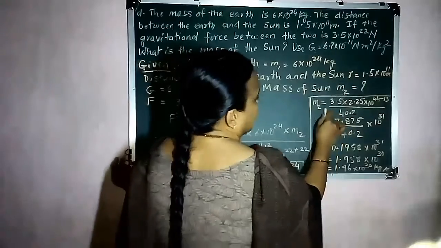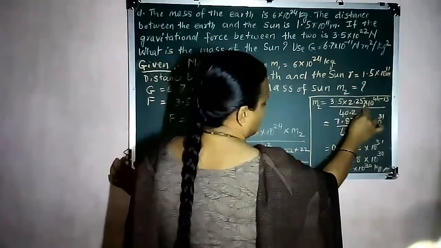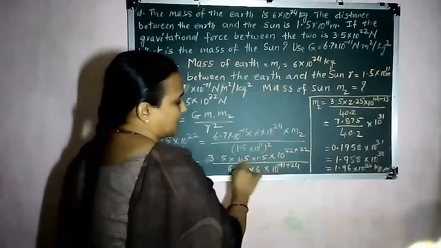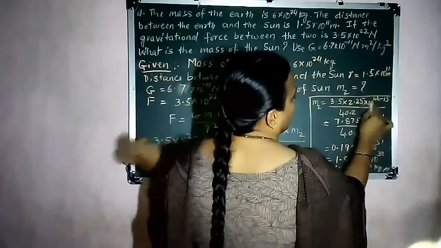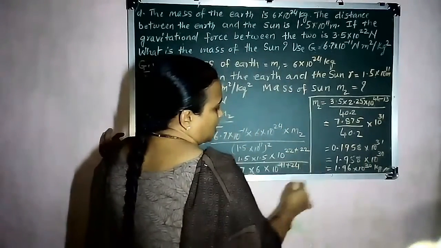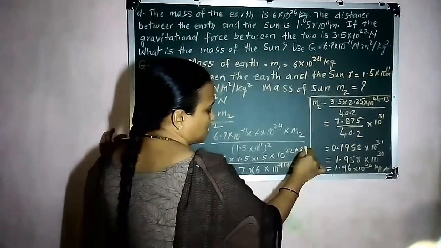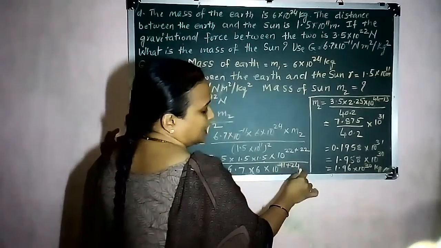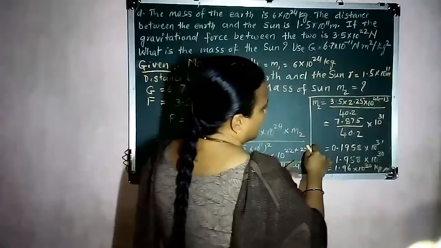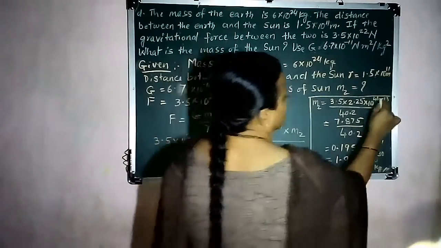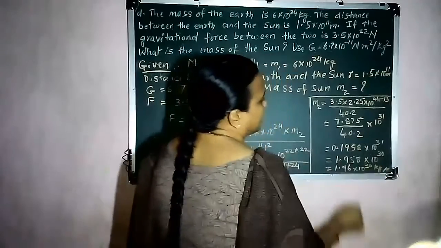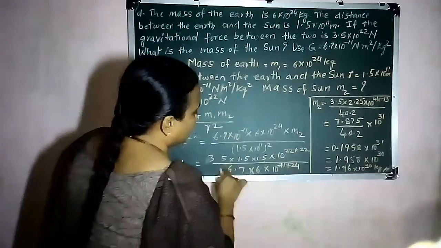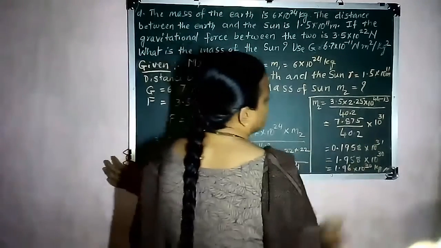So simplify this one. You are getting M2 is equal to 3.5 into 2.25, since 1.5 into 1.5, that is 1.5 square, is nothing but 2.25, into 10 power 44, minus this will come to the numerator. When it comes to the numerator, it will get the sign minus. Simplifying, you are getting 10 power 13 here, so 10 power minus 13. So you are getting 10 power 44 minus 13, upon 6.7 into 6, by simplifying this, we are getting 40.2.